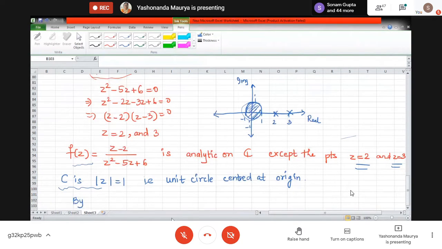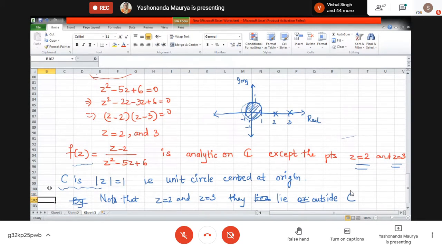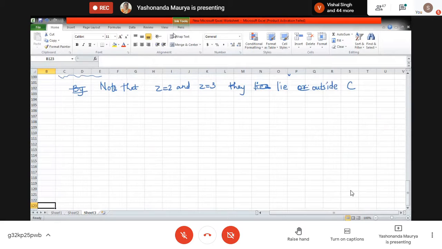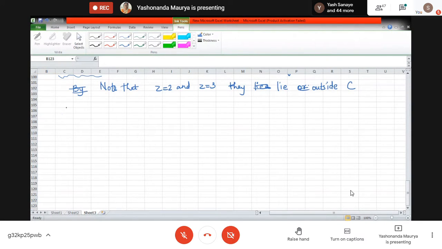One more line I should write here. Note that z equal to 2 and z equal to 3 lie outside the curve C. Therefore,